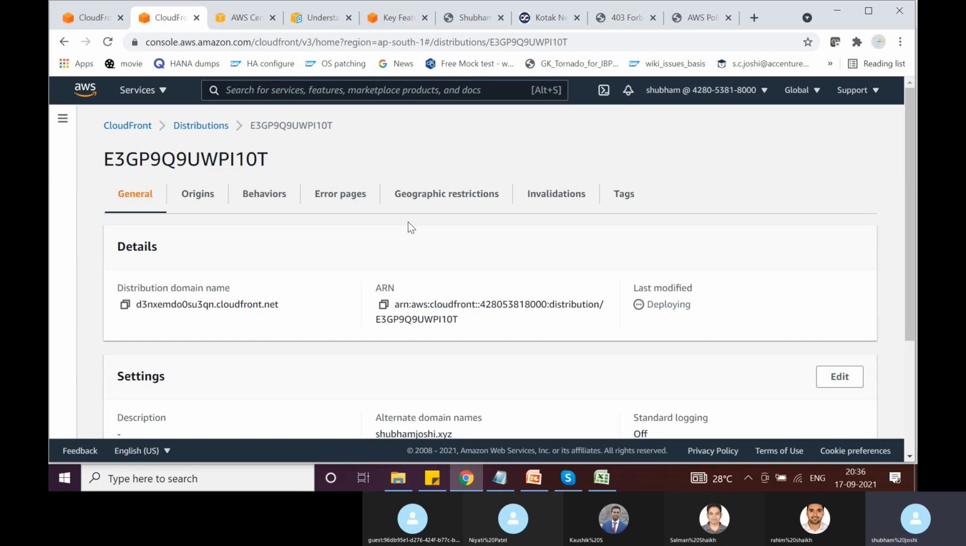Viewer request is something the end user's computer makes to the edge location or to the CloudFront distribution. This is called a viewer request. And the request that the edge location makes to the origin server is called an origin request. Okay, caching policies, we are already aware of what caching policies are.